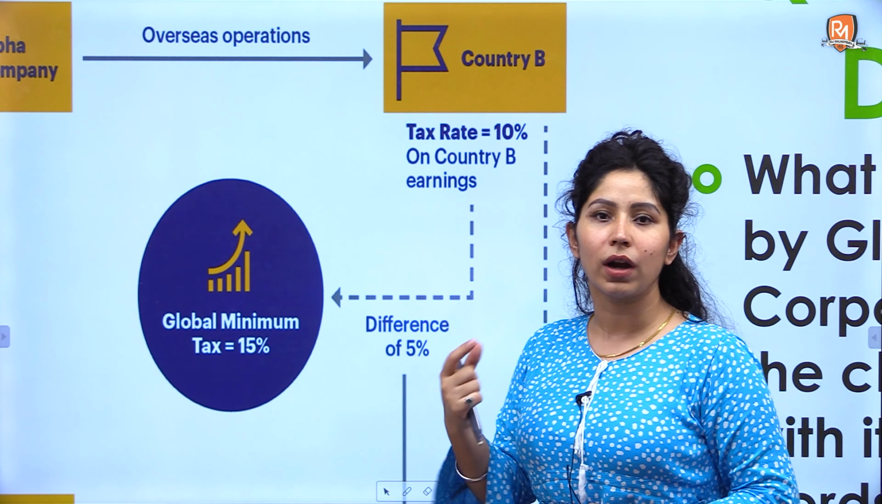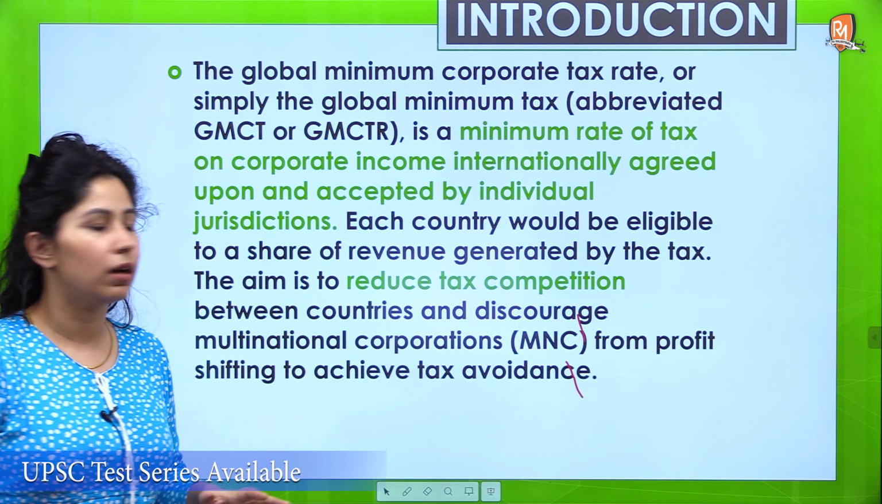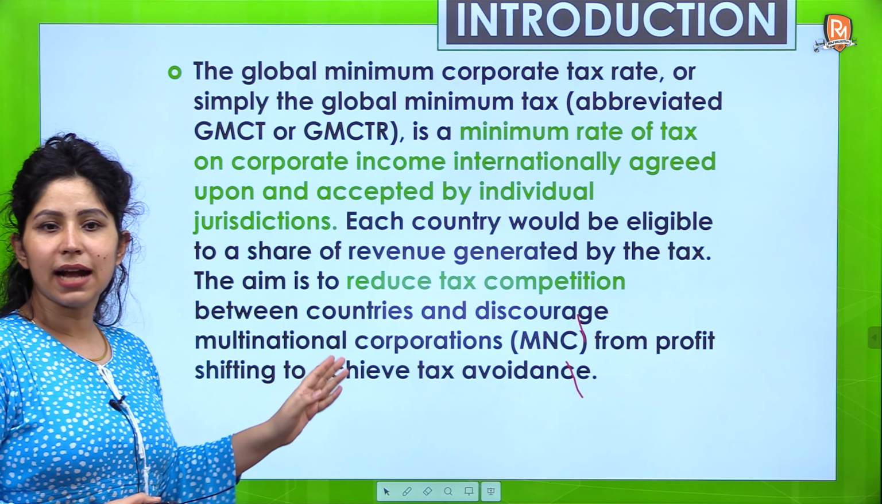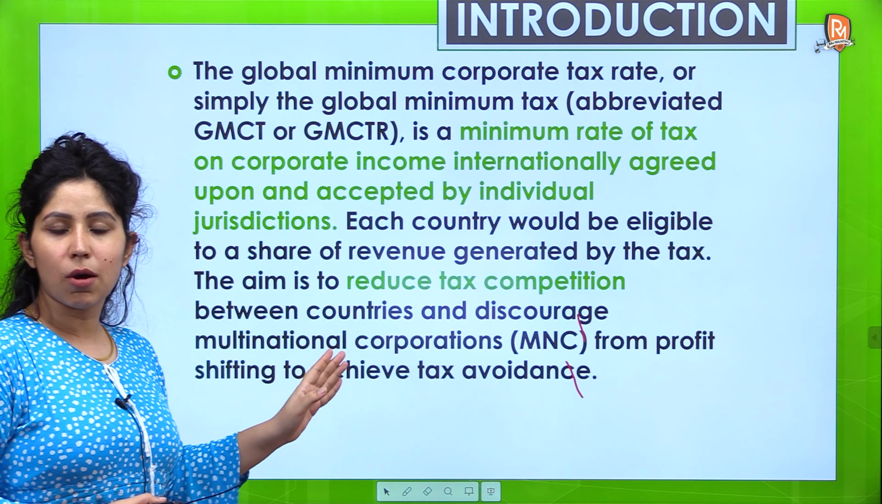It has been accepted by individual jurisdictions, which means individual countries. Each country would be eligible to a share of revenue generated by the tax. How will the revenue be distributed? That will be decided. The aim is to reduce tax competition between countries, because sometimes companies set up their operating branches in countries with low taxing laws. So the aim is to reduce tax competition between countries and discourage MNCs from profit shifting to achieve tax avoidance. So this tax avoidance can be dealt with, and the governments of various countries can benefit out of this, because they can impose higher taxes now.